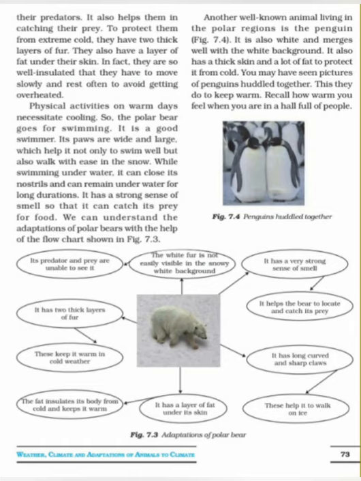One more feature is that they can close their nostrils and remain underwater for a long duration. Okay. And they have a strong sense of smell. उनकी जो smell sensing होती है वो strong होती है. Because of that they can catch prey for food. Okay. So these are the special features of polar bears. Because of that they can easily survive in the polar region.